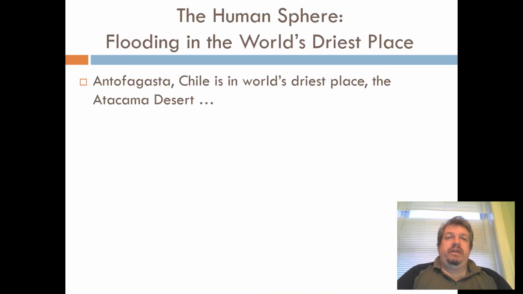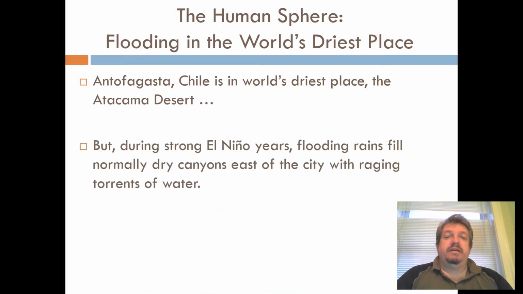So, we think of deserts and dry is usually the first thing, right? Sand, wind, dry, dust. And the world's driest desert is in South America on the Pacific coast in Chile, the Atacama Desert. It is actually so dry that there are several areas in the desert where we've actually never seen rain. So it is one of the driest areas.